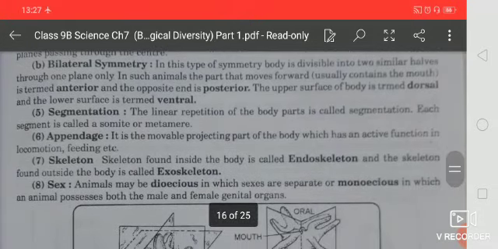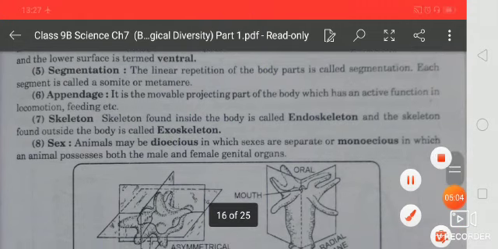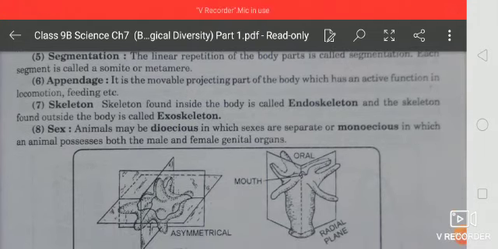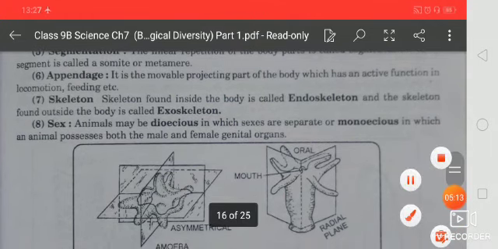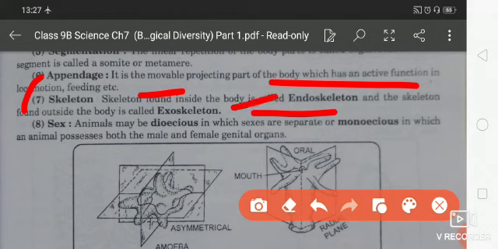Students, segmentation is the linear repetition of body parts, and each segment is called a somite or metamere. Now next one is appendages. It is a movable projection of the body which has an active function in locomotion, feeding, etc. And a skeleton gives the shape of the body. A skeleton found inside the body is called the endoskeleton, and if found outside the body, it is called the exoskeleton.